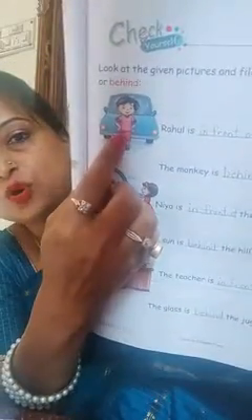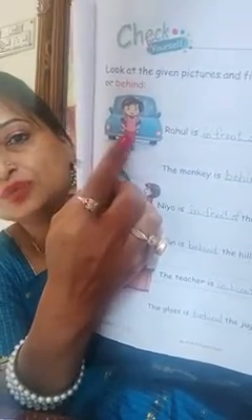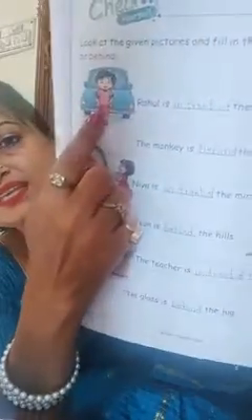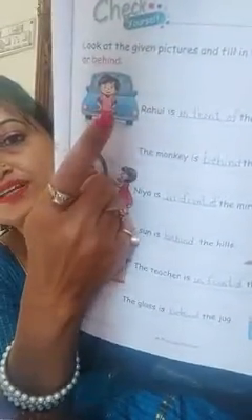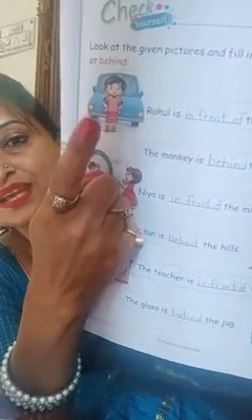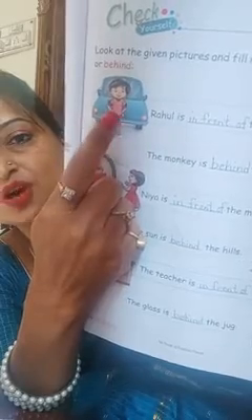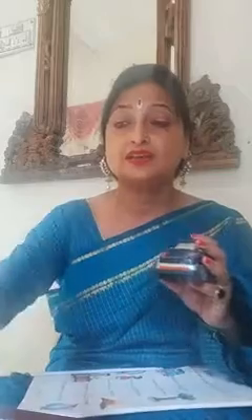Here you can see Rahul. This boy's name is Rahul. Rahul is in front of the car. This is a car and this boy's name is Rahul. He is standing in front of the car, not behind.